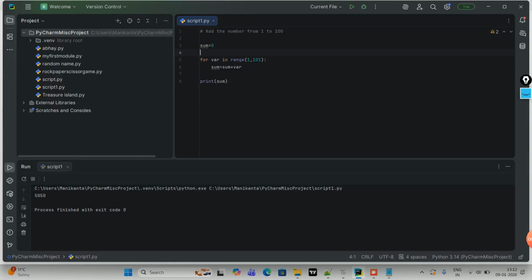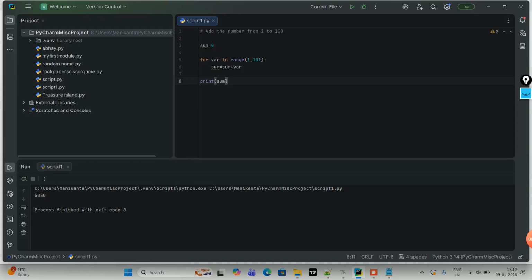You got the point? Now the second time it iterates, we will have 2. So 2 plus 1 is 3. The third time we will have 3, so 3 plus 2 is 5. You got the point? The next time we will have 4, so 5 plus 4 is 9. So it will keep on getting added. Understood? So this is pretty easy.